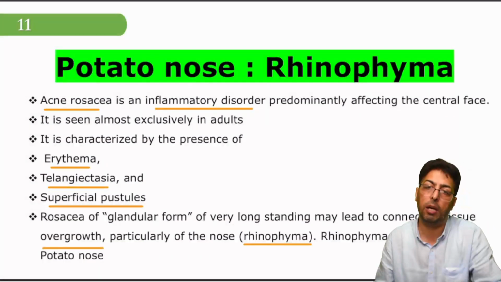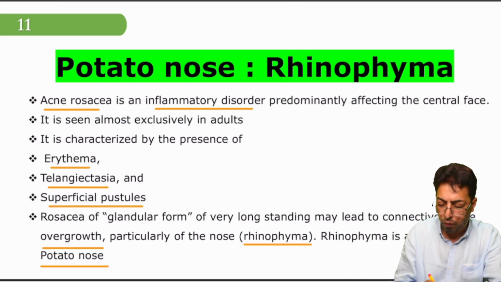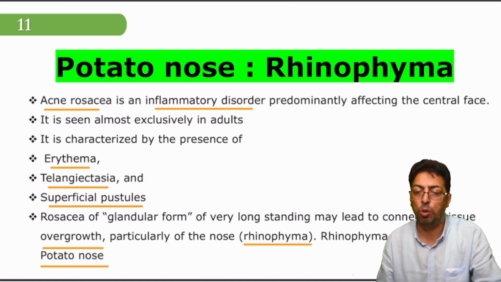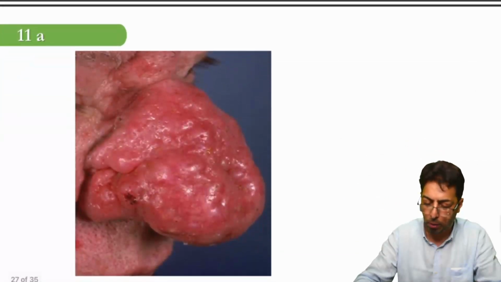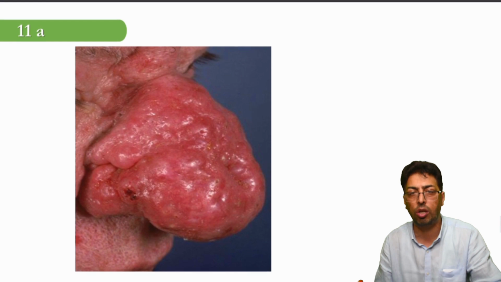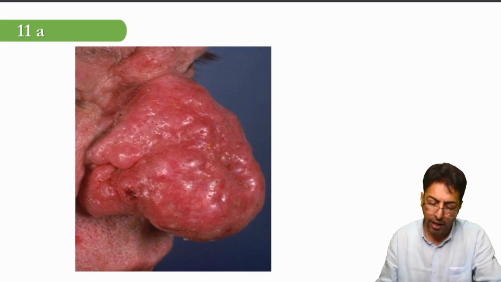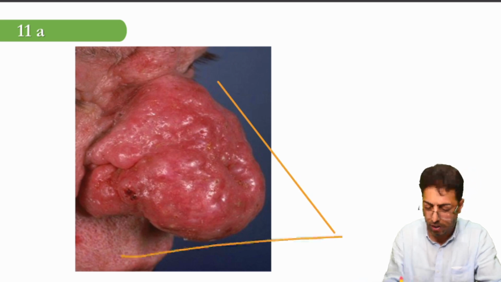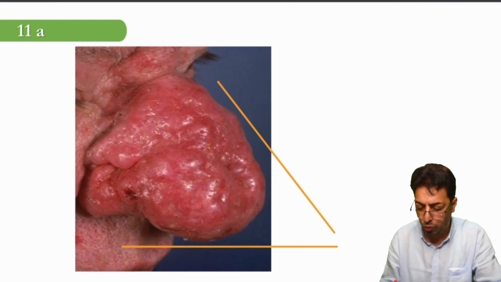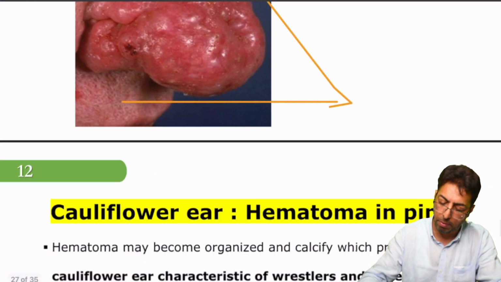And this is given the name rhinophyma. So you have to remember that the analogous name for rhinophyma is potato nose. Remember the picture below, and you will not forget rhinophyma or potato nose. So over here you can see this does not look like a nose. It looks like a very heavy object, and this is the hypertrophied nose. So you can see that the nose area is very much in hypertrophy. So potato nose is synonymous with rhinophyma. You have to remember this.